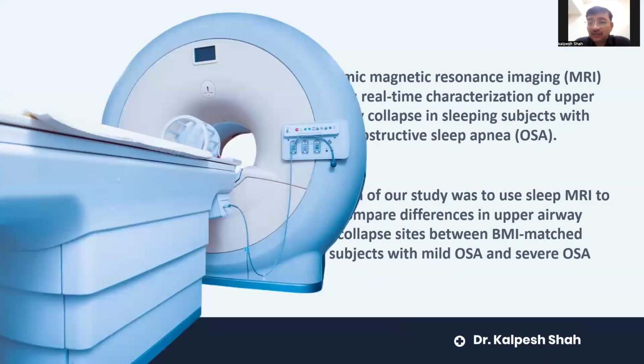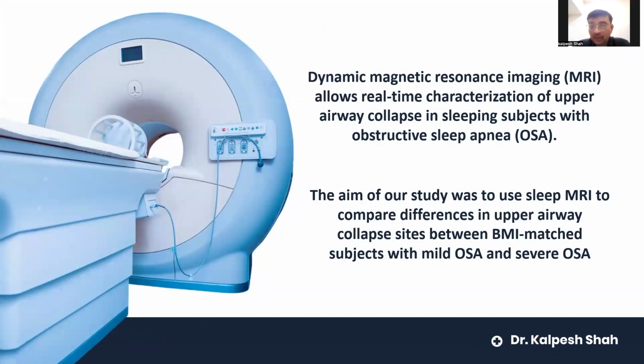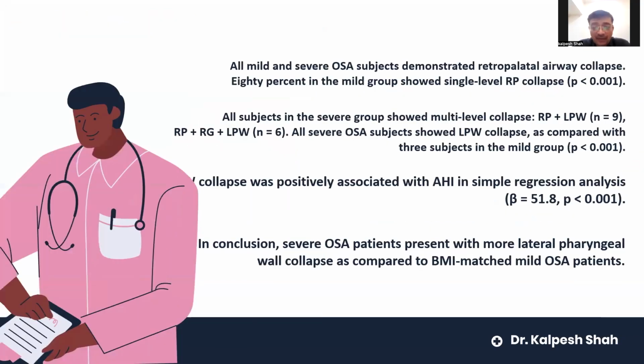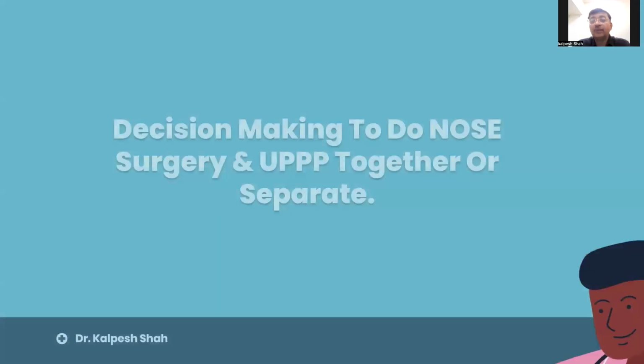There are a lot of other methods, like MRI, which will generally study the volume of the tongue. And over a period of time, the volume of the tongue is increasing. That is also another reason why OSA is increasing in the population. A lot of studies have been done, and we have concluded that severe OSA patients have more lateral pharyngeal wall collapse as compared to BMI-matched mild OSA patients. So if you compare mild to severe, lateral wall collapse is more common in severe, but otherwise all varieties have been seen and all varieties have to be treated.